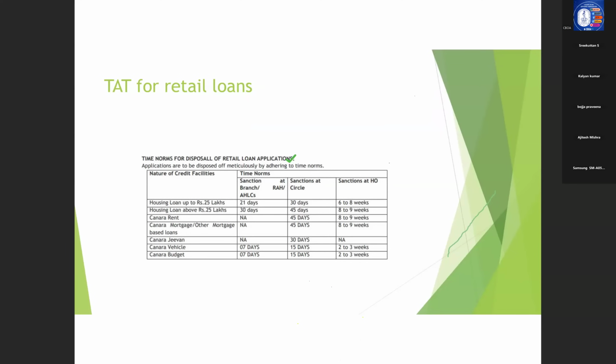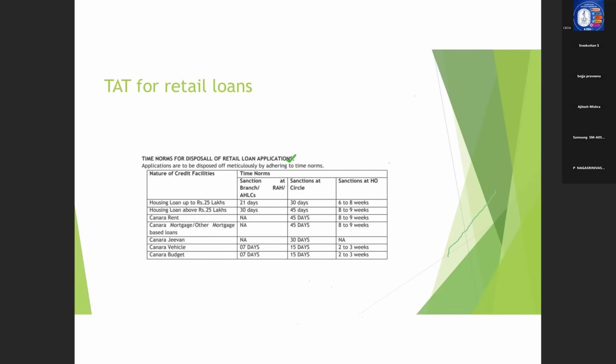So you can just go through this one. That is housing loan up to 25 lakhs. If the sanction is at a branch or RH, it is up to 21 days TAT. Now, when we talk about TAT, what is the guideline, or from what date is this TAT applicable? That also we need to check. It is not that the 21 days starts from the day the proposal is at RH or the proposal is at branch. It is from the day in which you have taken the application from the customer. So that is one important point with regard to the applicability of TAT days.